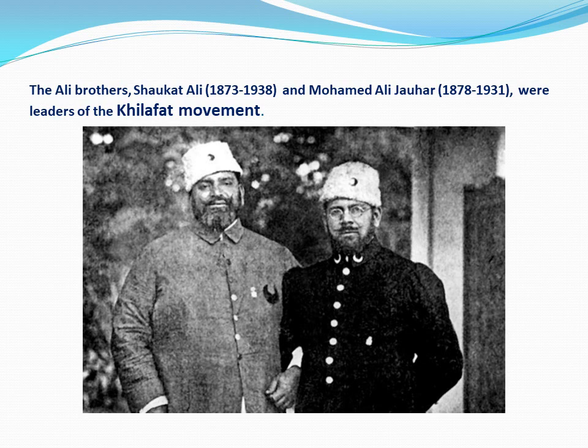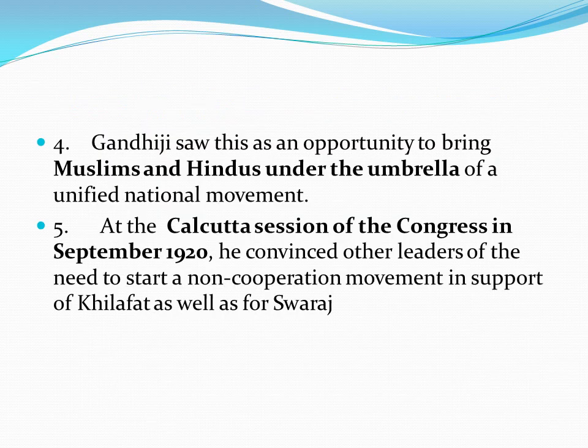The Ali brothers. Gandhiji saw this as an opportunity to bring Muslims and Hindus under the umbrella of a unified national movement. At the Calcutta session of the Congress in September 1920, he convinced other leaders of the need to start a non-cooperation movement in support of Khilafat as well as for Swaraj.